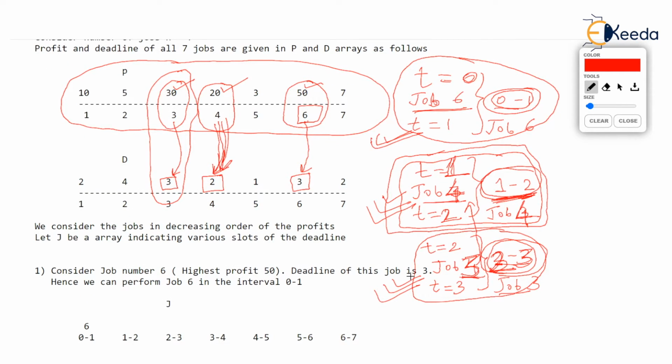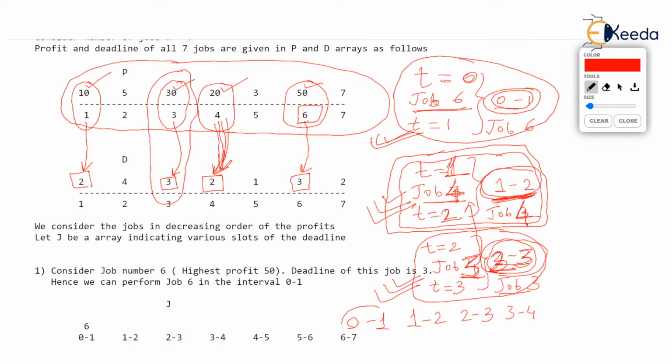Of course, we should consider this first job, which has highest profit now, 10. But what's the deadline? You observe, deadline is 2. Oh my God, now there is serious problem. Deadline is 2. Now you observe 0 to 1, 1 to 2. These are the slots we are having. 2 to 3, then 3 to 4. Clock is ticking 1 unit of time.